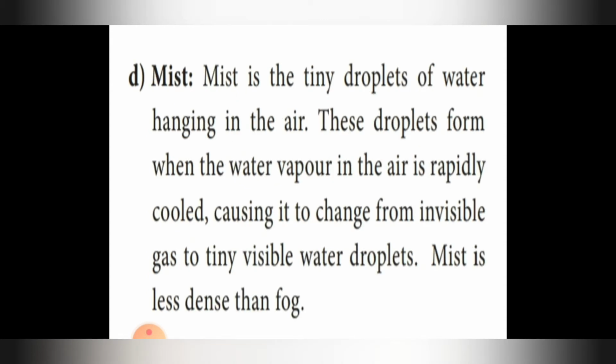Next one is mist. Mist is the tiny droplets of water hanging in the air. These droplets form when the water vapor in the air is rapidly cooled, causing it to change from invisible gas to tiny visible water droplets. Mist is less dense than fog.